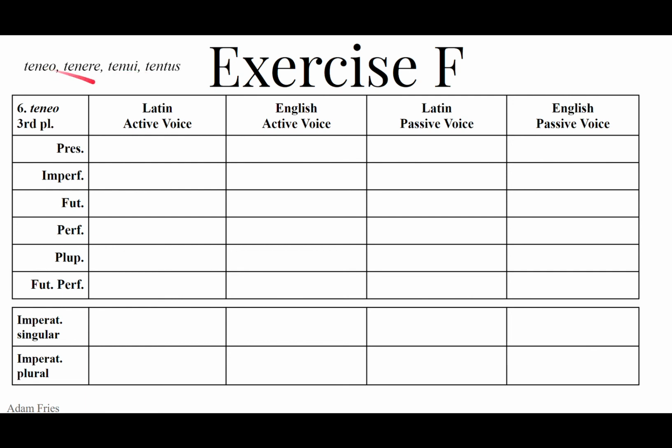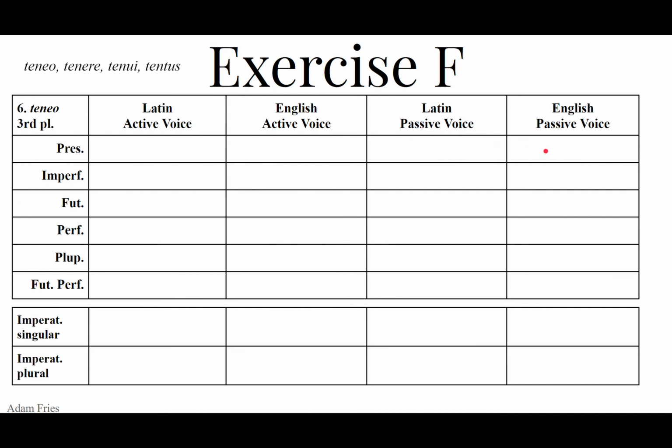Let's get them. So tenent, tenent, they hold, they grasp, they have in hand, tenent. Passive, tenentur, tenentur. Ō, s, t, mus, tis, unt. Passive, or, ris, tur, mur, mini, untur, ntur, tenentur.